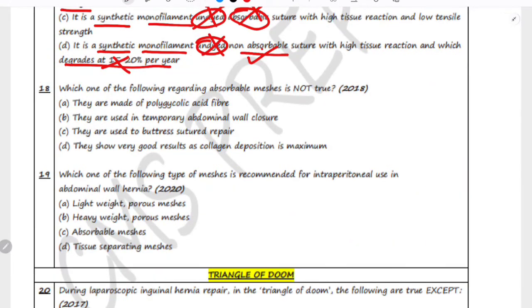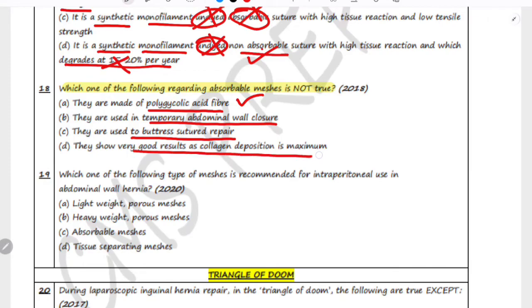Now let's move on to our next question. Which of the following regarding absorbable meshes is not true? The first option is, they are made of polyglycolic acid fiber. It is a correct option. They are used in temporary abdominal wall closure. They are used to buttress suture repair. They show very good result as collagen deposition is maximum. So this option is not correct.